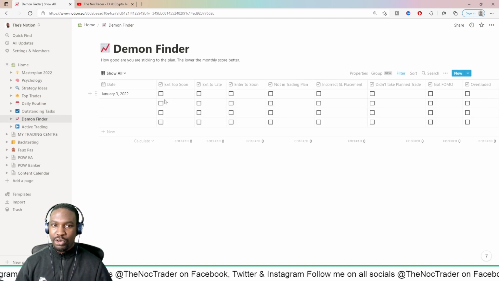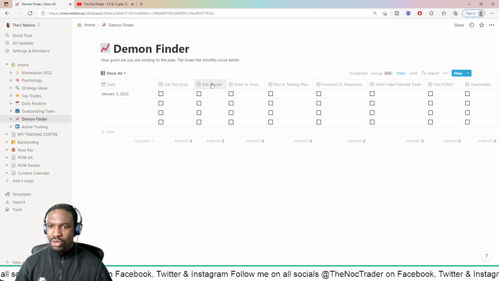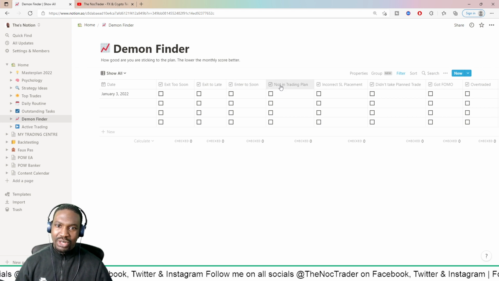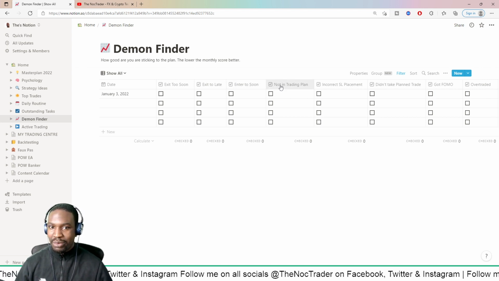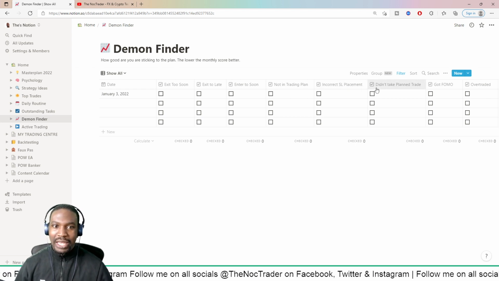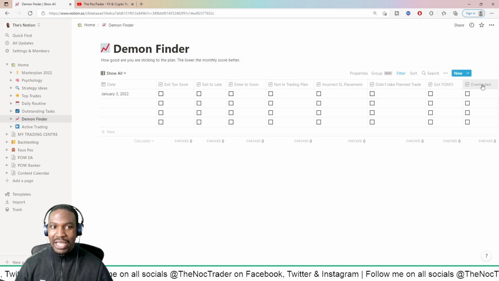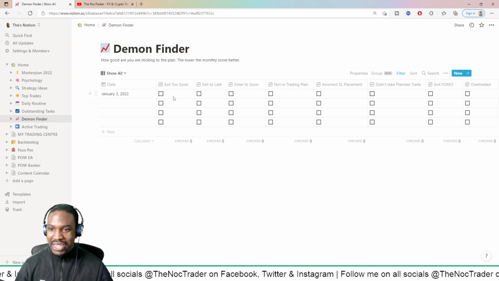The demon finder, basically what you do is that you make a list, and then you put each day down and you go, did I exit a trade too soon? Did I exit a trade too late? Did I enter too soon? Did I not take my trade? Did I take a trade that wasn't in my plan? Did I incorrectly place my stop loss? Did I not take a trade that fit my plan? Did I FOMO into a trade? And did I overtrade? Now each day you'll tick a box based on which of these things you've done.